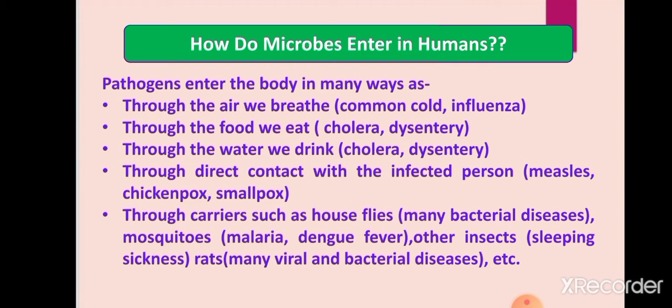Next, through the food we eat. Sometimes disease causing microorganisms or pathogens are present in food, and when we consume it, then also they enter in our body. As for example, cholera is a bacterial disease, so it may be possible its bacteria, that is Vibrio cholerae, is present in food. Dysentery is also caused by one protozoan, that is Entamoeba. Different species are there. It may be possible that these pathogens are present in food, and when human beings consume them, then they will enter in our body.